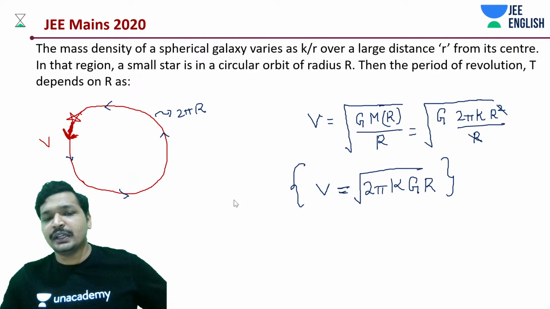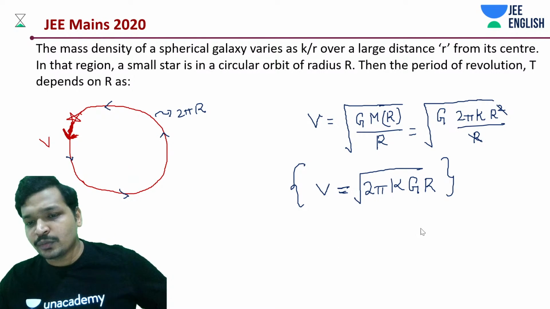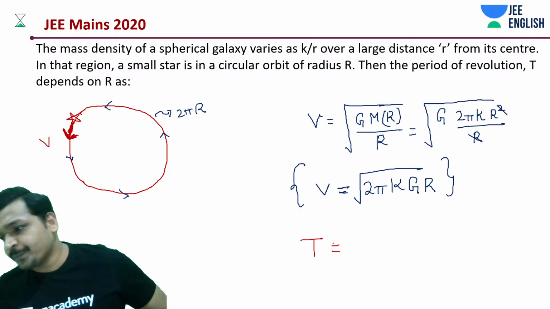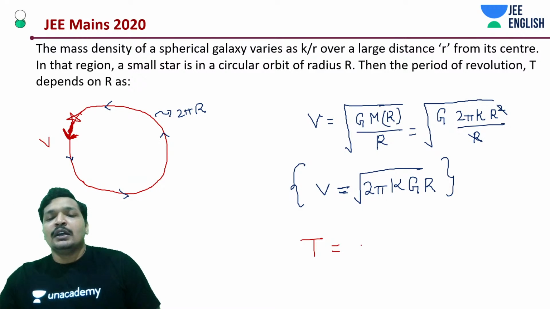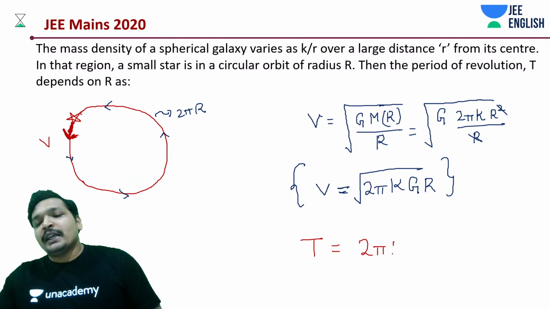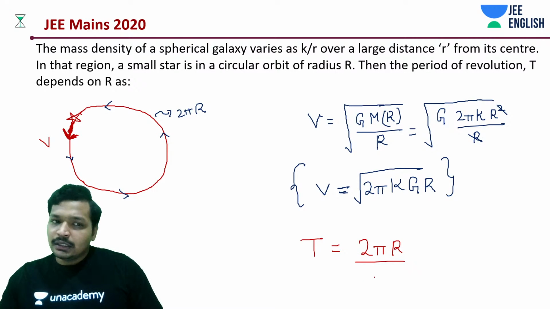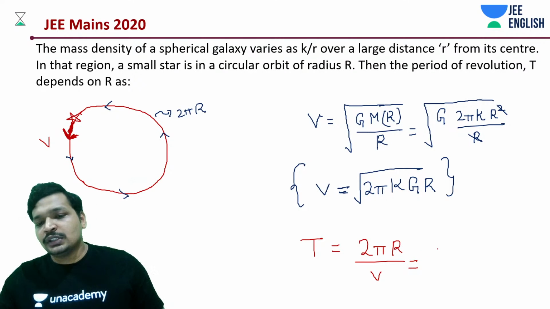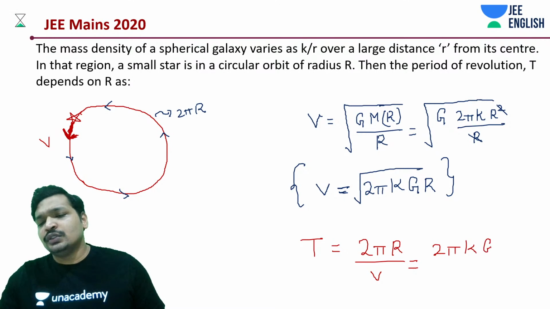Then what is the time period, students? Time period is going to be, not a lengthy calculation, because if you have been using a formula, it's a lengthy one. So 2 pi r, basically total distance by your velocity. So this is going to be how much? 2 pi r by root of k g r.